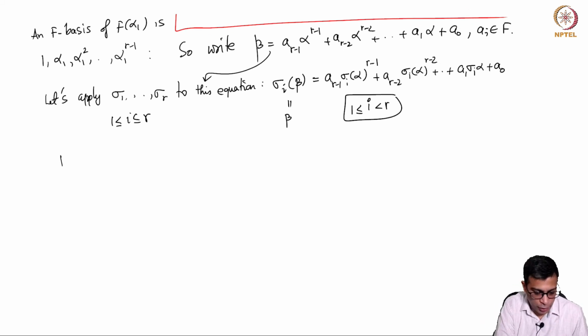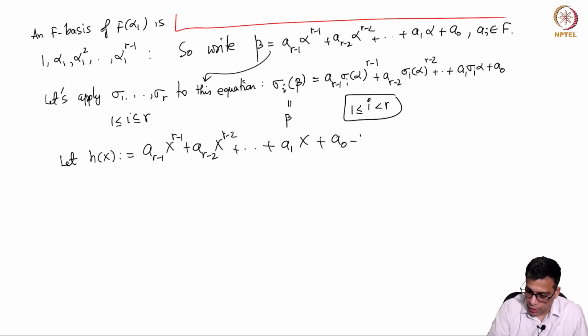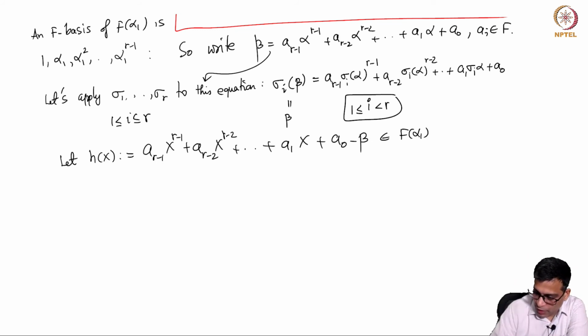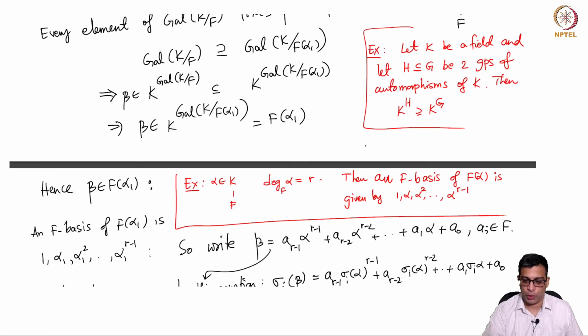Now, the last step, we are almost done. Let us consider the polynomial h(x) to be a_{r-1} x^{r-1} plus a_{r-2} x^{r-2} plus dot dot dot plus a_1 x plus a_0, but I will subtract beta from this. So, this is a polynomial in F(alpha_1)[x]. Remember that this is a priori not in F[x], because while a_{r-1}, a_{r-2}, a_1, a_0 are in F, beta is at this point only in F(alpha_1).